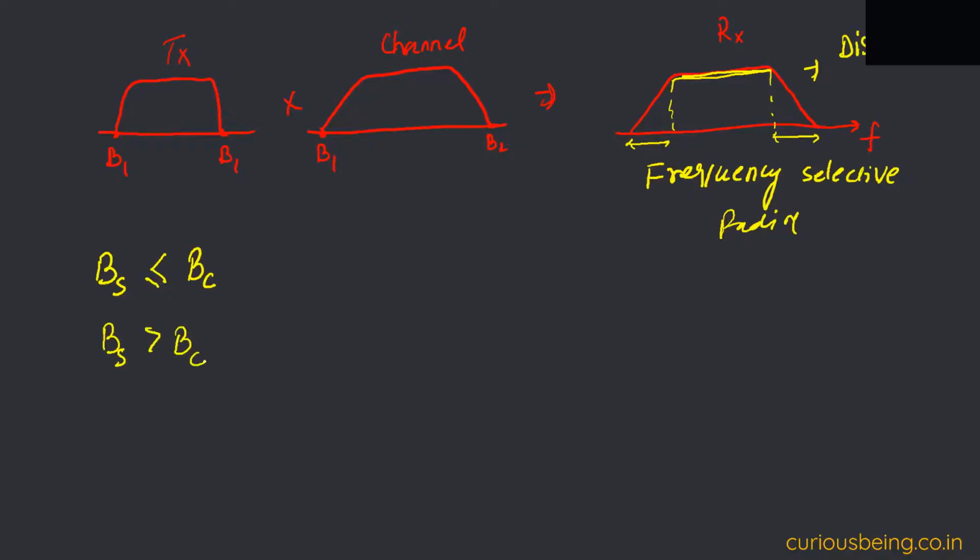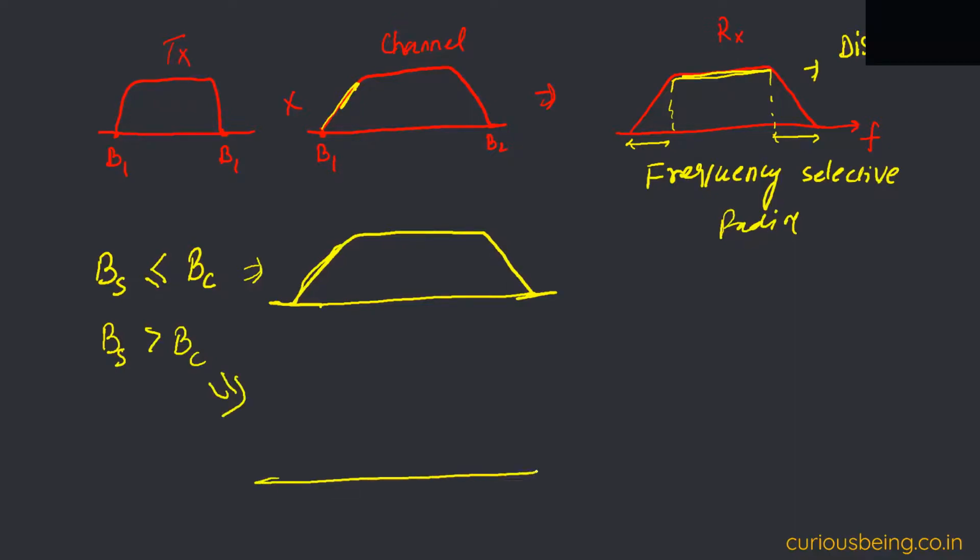Okay, and usually when we characterize a channel, sometimes we take the tapered part also into the channel bandwidth, sometimes we do not. But let's assume that for this case, this is the channel. Practically all channels will be like this because there will be multipath components. Okay, so let's see for this case. Let's see for this case. I'm representing the channel by yellow color.